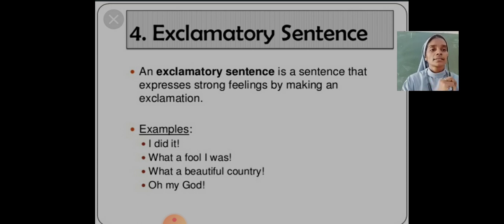Exclamation mark. For example, I did it! What a fool I was! What a beautiful country! Oh my God! All these sentences express our strong feelings, emotions.